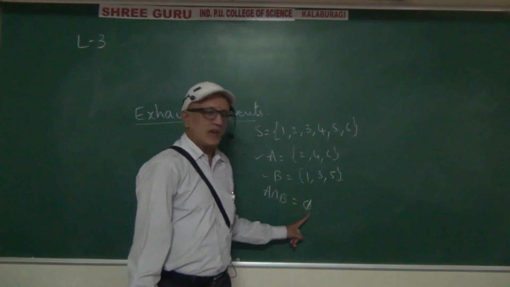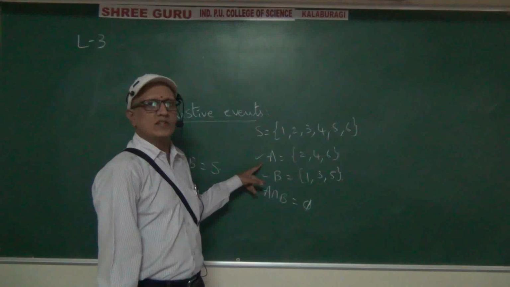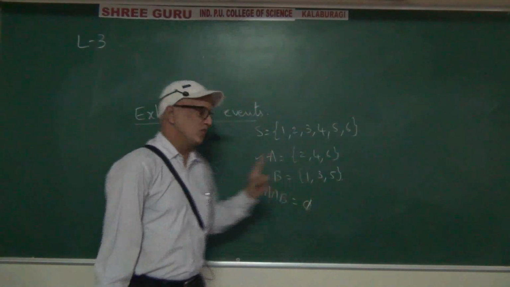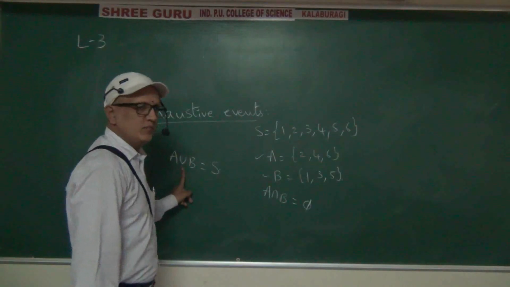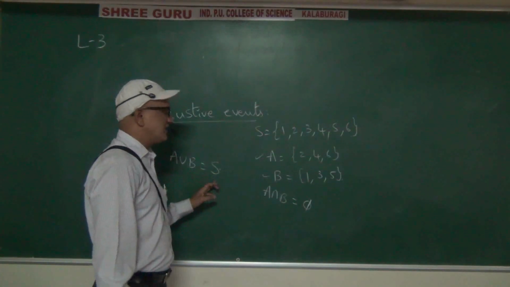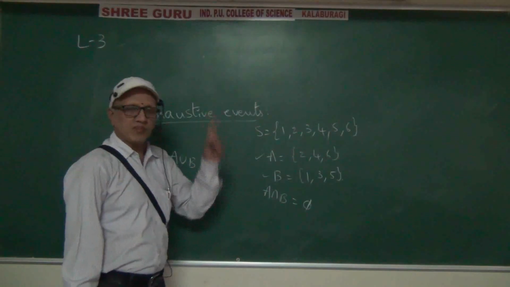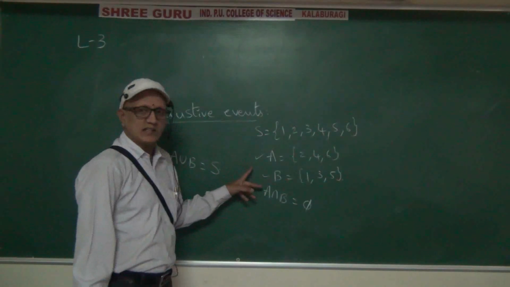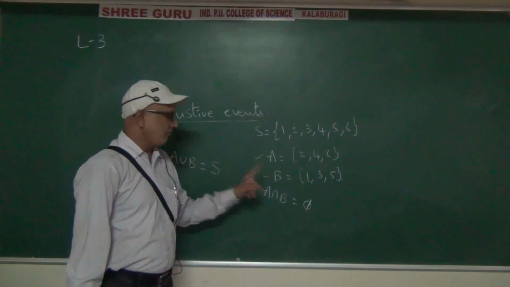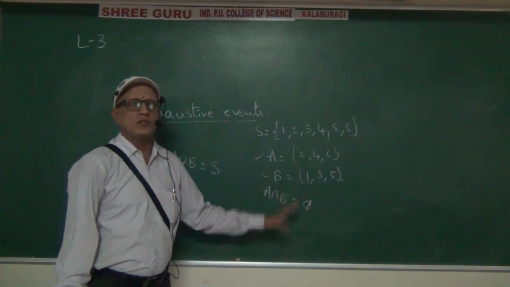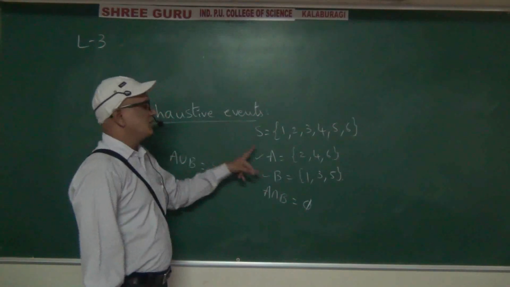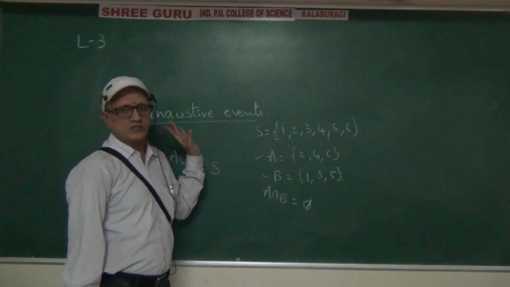If the answer is phi, then we can say that both the events are mutually exclusive. We have to find the union between the events. Then if our answer is the complete sample space, then we can call both the events exhaustive events. Intersection phi, mutually exclusive. Union sample space, both the events exhaustive. That's it.